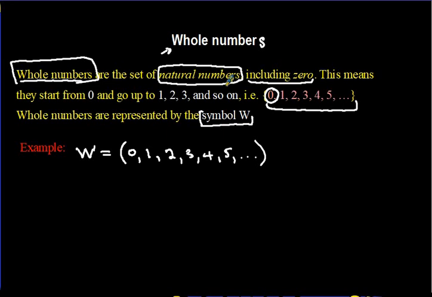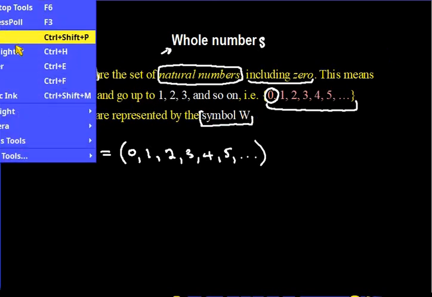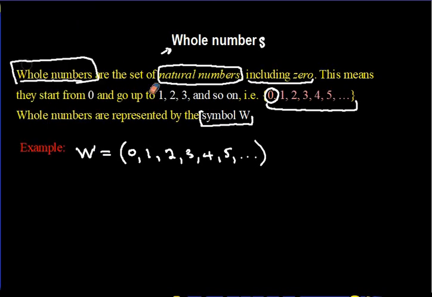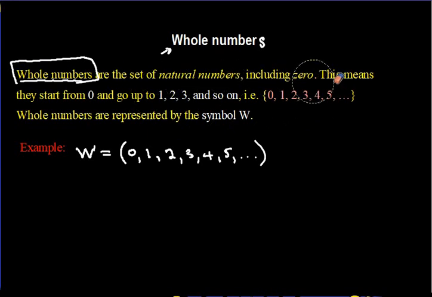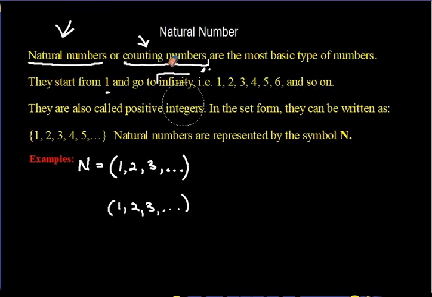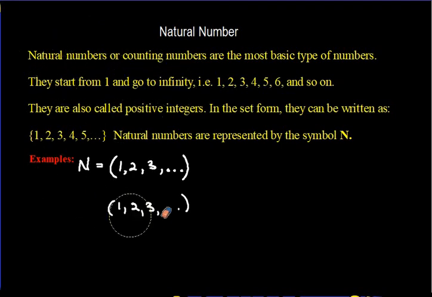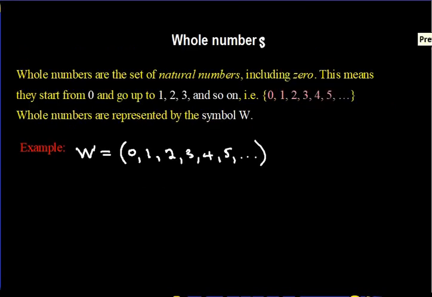Alright, which other type of number do we look at? Integers. Somebody remember, what are integers, by the way? Before I even go over to the page, let me clean up this part in the meantime. Hold on. What are integers? Look at the notes and tell me what you understand from integers. They are the set of whole numbers and negative natural numbers. Tell me what you understand from that before I even go over to the page.